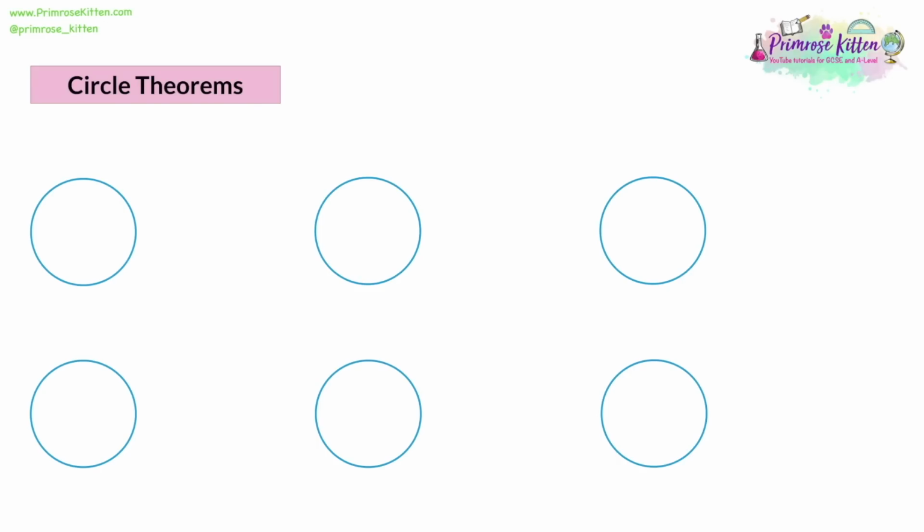Now, the first circle theorem involves angles drawn from a chord inside of a circle. So let's highlight that chord. Now, what do we mean by angles drawn from the chord? An angle drawn from the chord means that we draw a line from one end of the chord to the edge of the circle and a line from the other end of the chord to the edge of the circle. And in between those two lines, we have an angle. Now we're going to do the same thing again. We're going to draw a line from one end of the chord to the edge of the circle and a line from the other end of the chord to the edge of the circle, and they also create an angle.